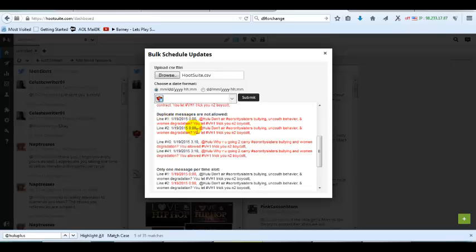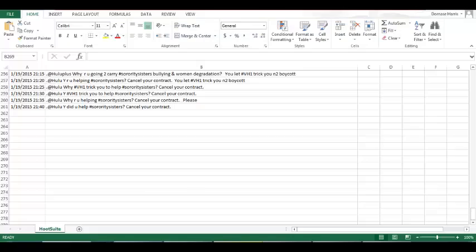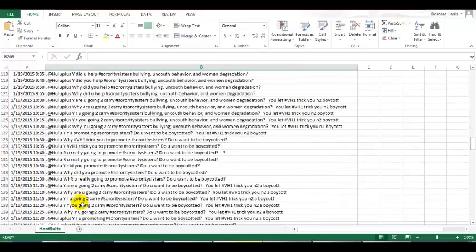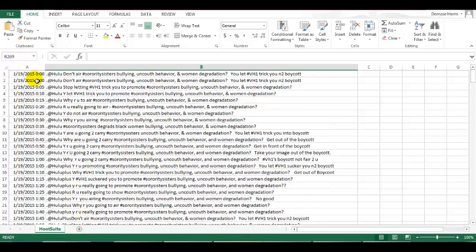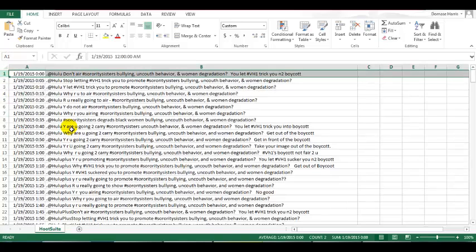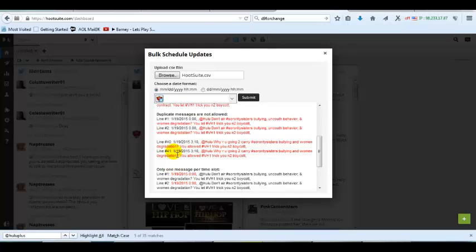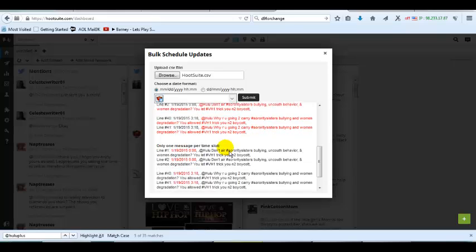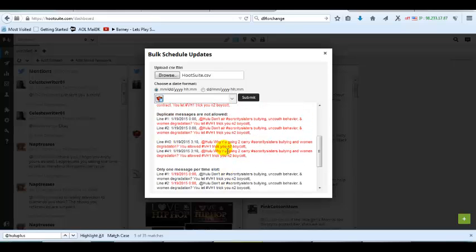Duplicate messages. Remember, you can't have the same time when you're doing a bulk upload, but you can use the same time when you do it manually. So what I'm going to do there is go up to the top, because this is where I placed these exact same messages at the same time. I'm just going to delete one of them. Now I'm going to go back and read. This is also a duplicate, 40 and 41. And what I'm going to do for this one is change some information in here, and then you're going to see that 40 and 41 disappear.